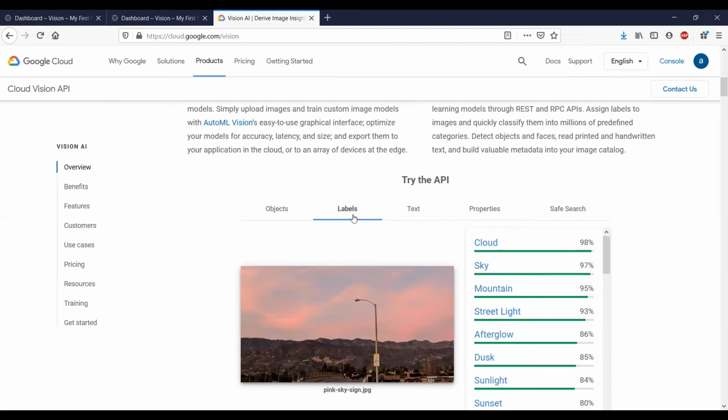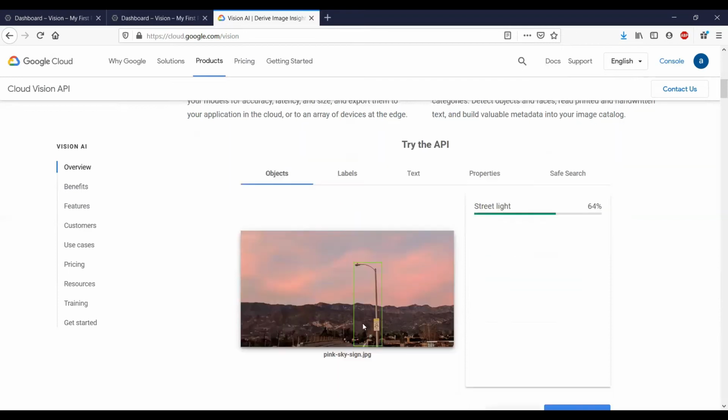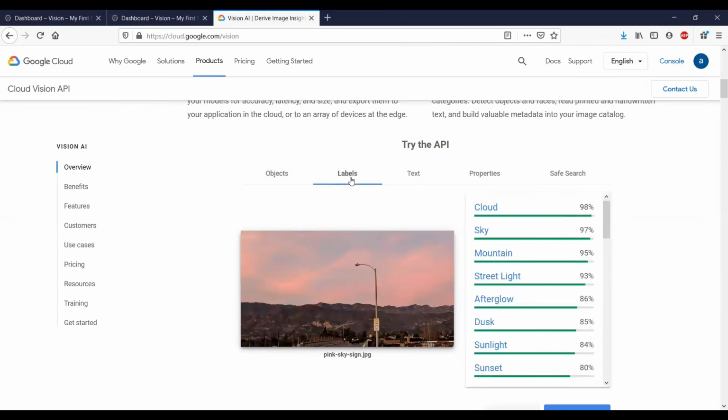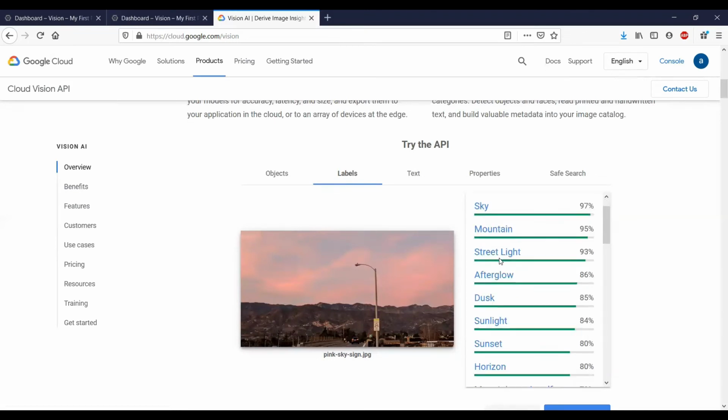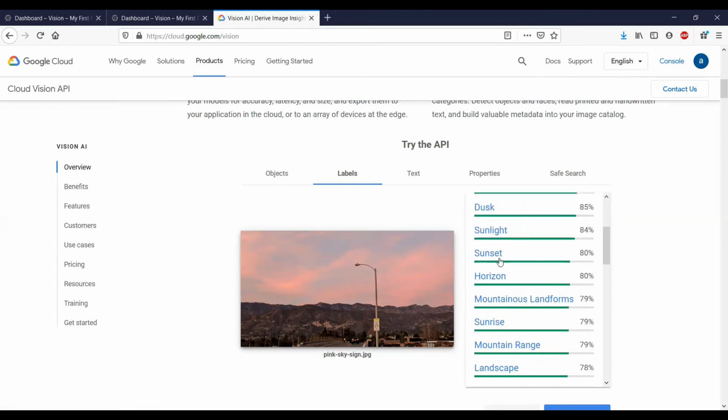If you click on the objects, you can see that it has detected a street light in the image, and there is a green colored bounding box that has been drawn around it. We have already seen the labels, but we can scroll down and see all the likelihoods. Dusk is about 85%, sunlight is 84%, etc.